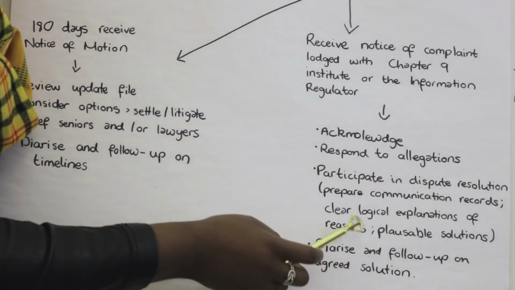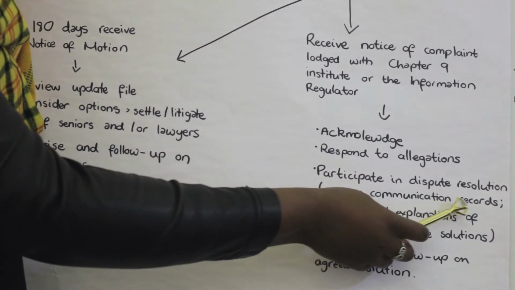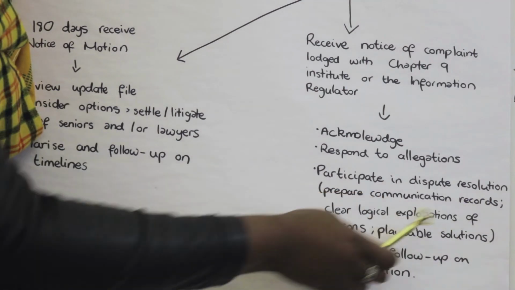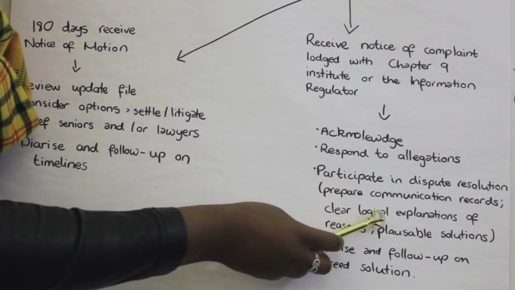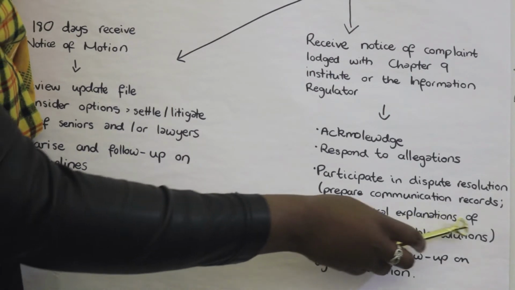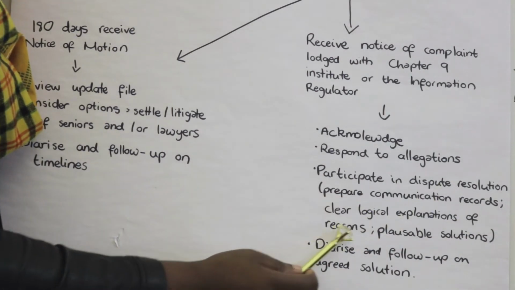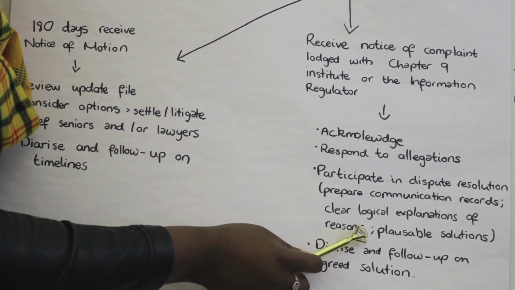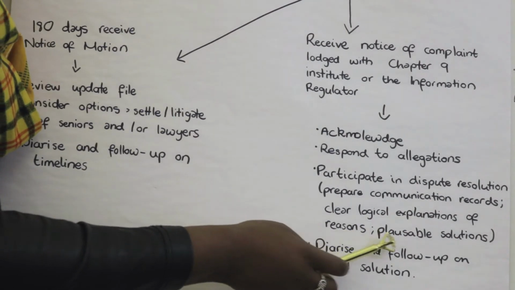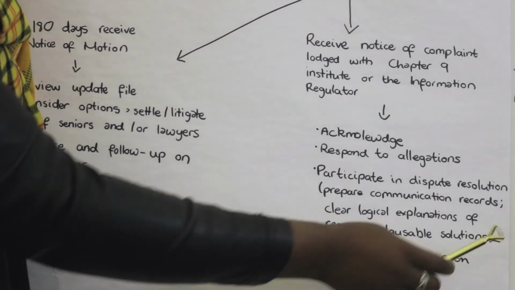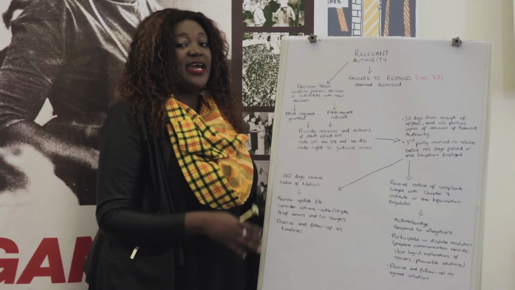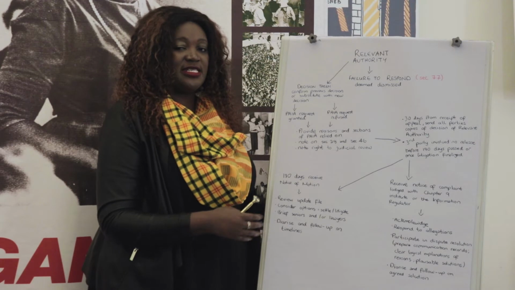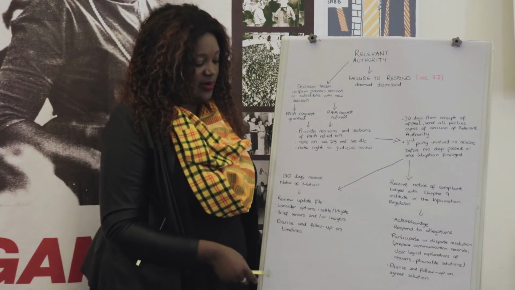And in order to do that, remember to prepare communication on the records that have been received in terms of the PAIA application, to make clear and concise logical explanations of any reasons that were given for refusing to grant the request, and to come together and make any plausible solutions. At this point, you can always refer to Section 28 of PAIA and see what mediation there is and how you can meet each other halfway with the requester.